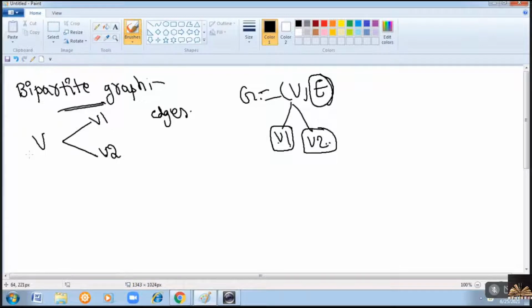So, one way to check whether the graph is bipartite or not is to randomly select the vertices and divide them into groups. But that is not that easy if the number of vertices is large. If there are 10 to 15 vertices, then it is very difficult to consider all the possibilities, right? That is the reason you can consider the concept of coloring the graph, coloring the vertices.